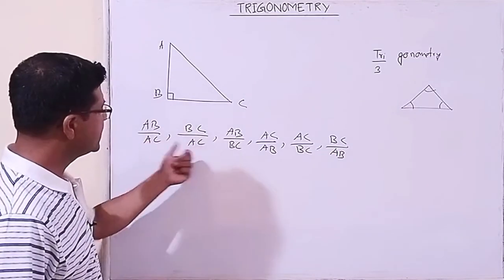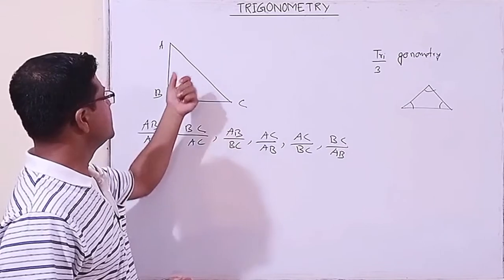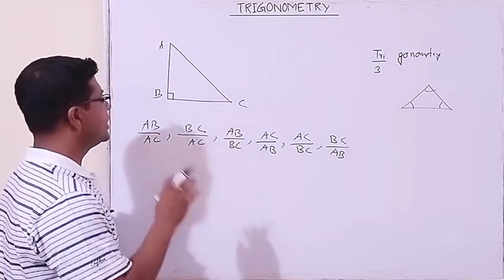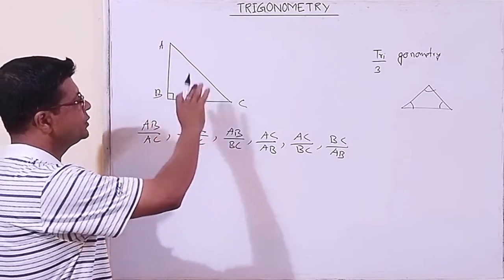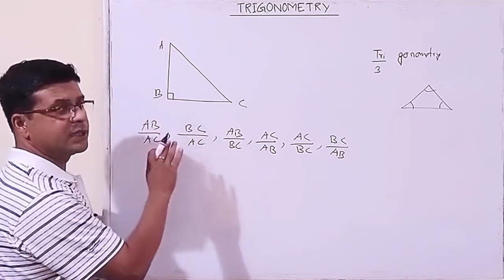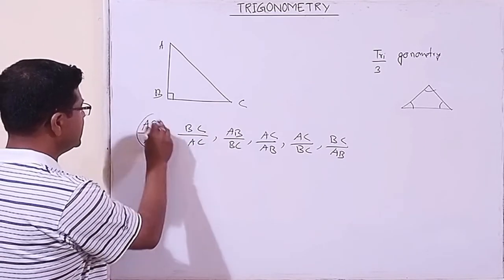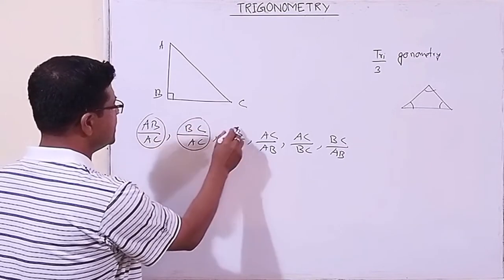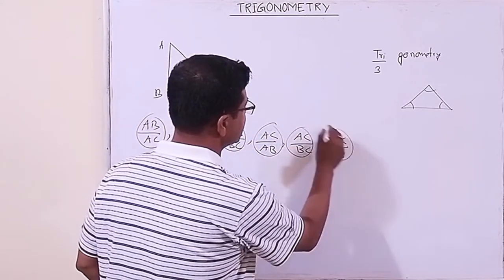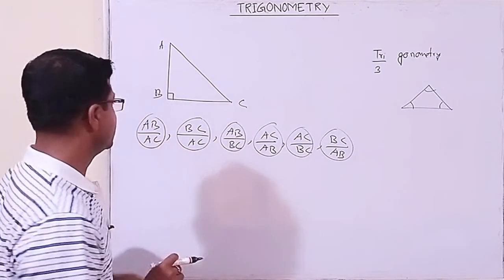Apart from these six ratios of the sides, can we write more ratios of the sides of this triangle? No, we cannot. If you try, then also we cannot write the ratio of two sides. Here I am saying two different sides, not two same sides. Now in trigonometry, for these six ratios of the sides, a particular name is given.